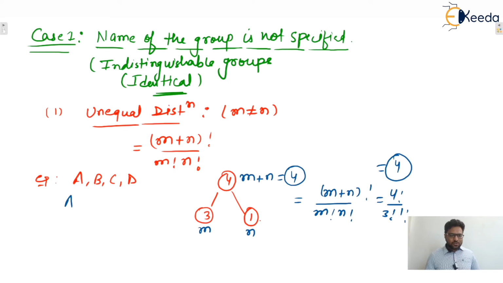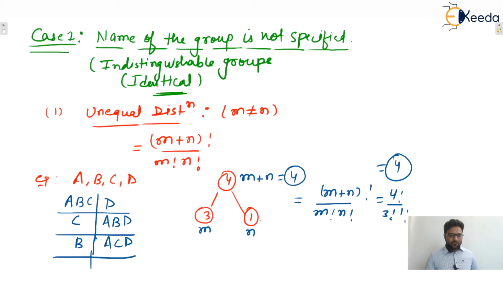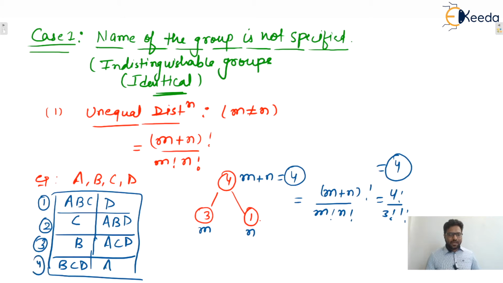Yes, four ways. One group contains ABC, the second contains only D. Then ABD with C. Then one group contains B and the second contains ACD. Next, this contains BCD and this contains A. Yes or no? So you only tell me, guys, here four possible ways are there or not? Is there any more? You only tell me, is there any more?